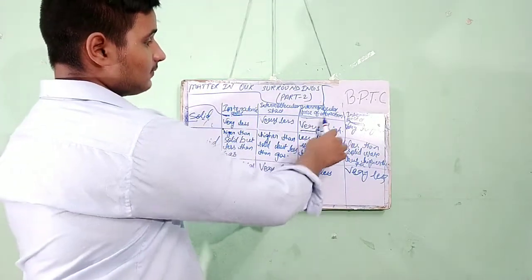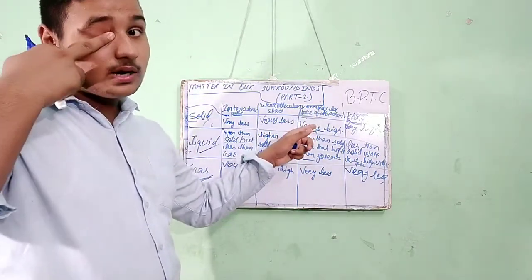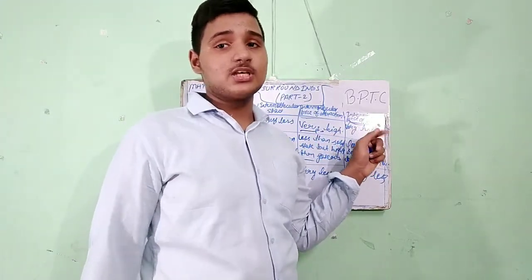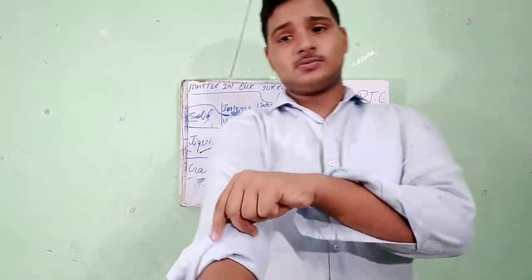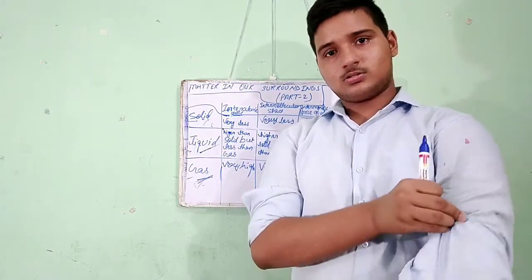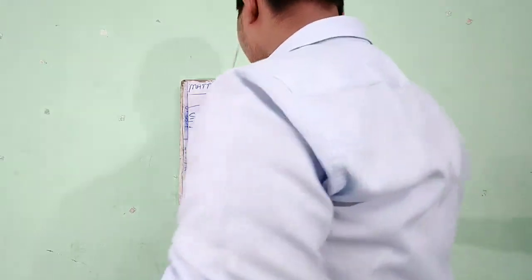Same here: in intermolecular force of attraction we take molecular attraction, and in interatomic force of attraction we take the interatomic attraction. So guys, I hope you have understood till now what I have taught you.